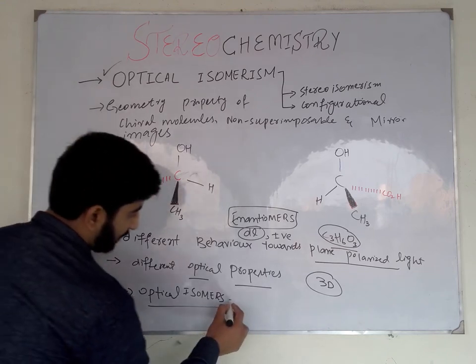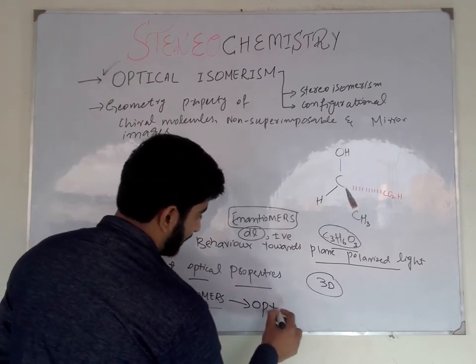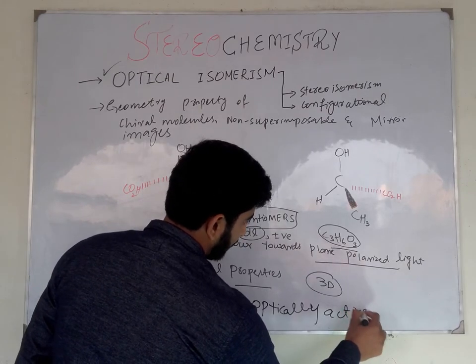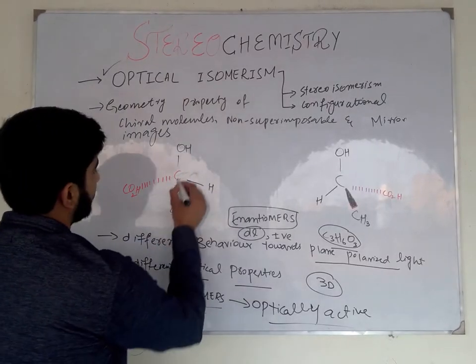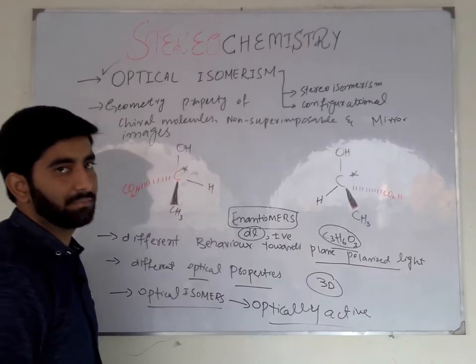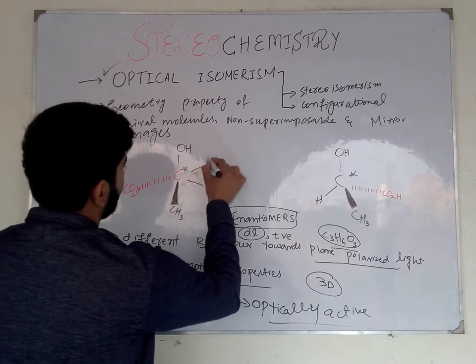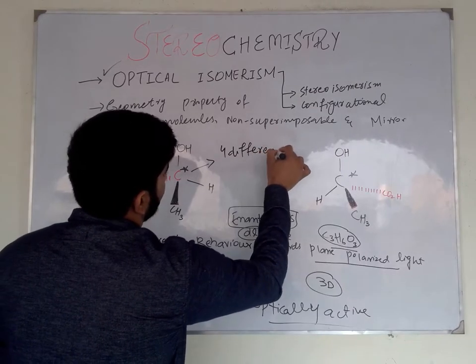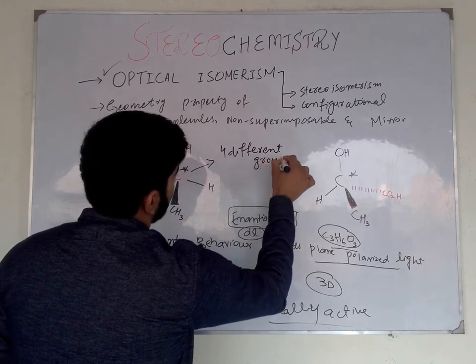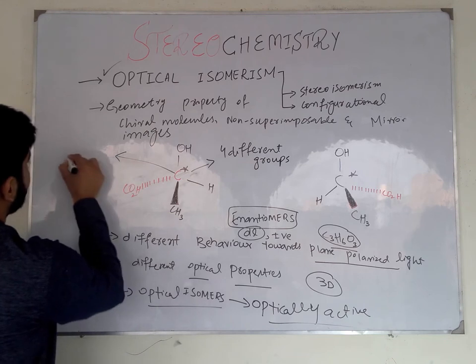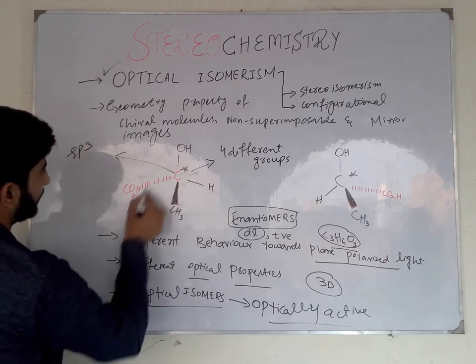Optical isomers require optically active carbon. What is optically active carbon? This carbon is optically active carbon. This carbon is also optically active carbon. The carbon which is directly attached with four different groups is called optically active carbon. This carbon is sp3 hybridized carbon.